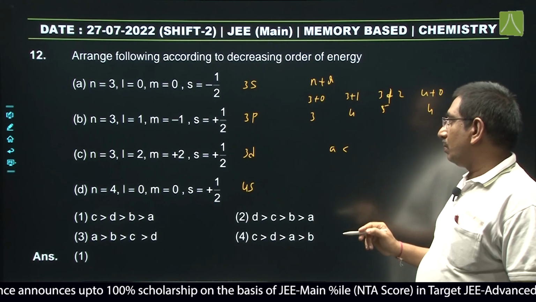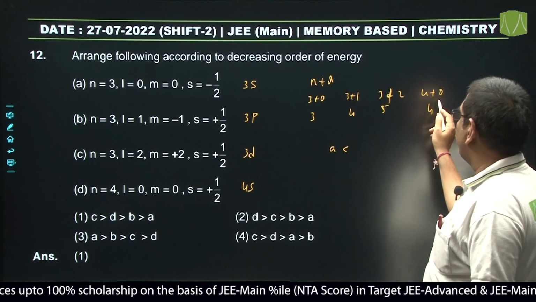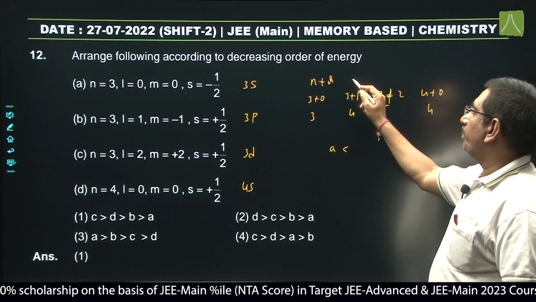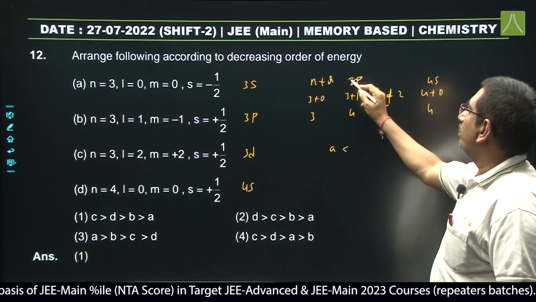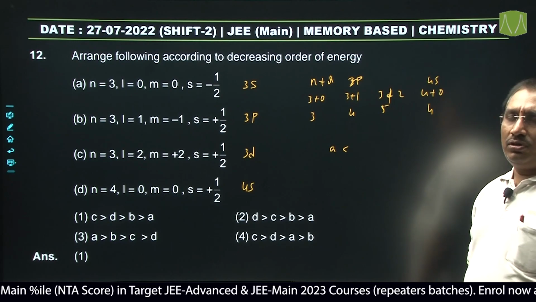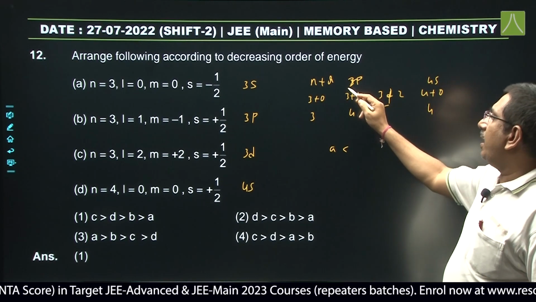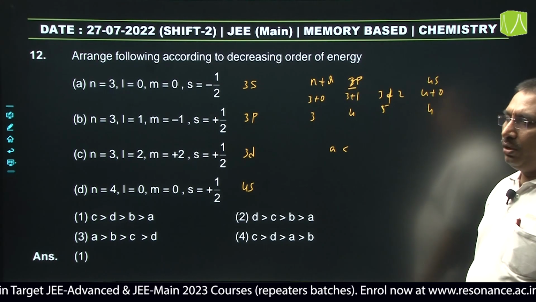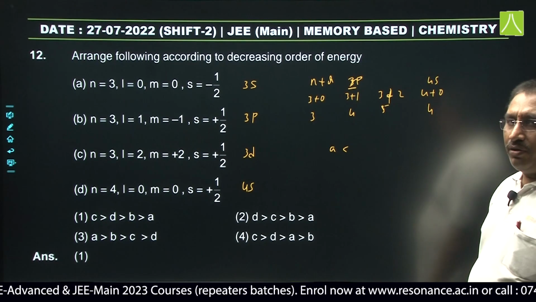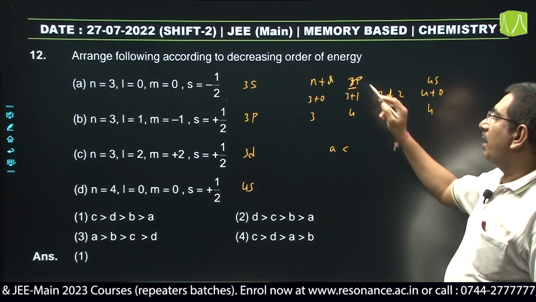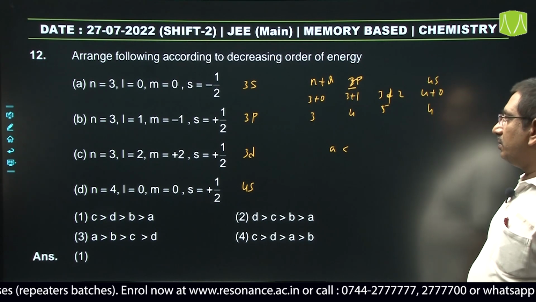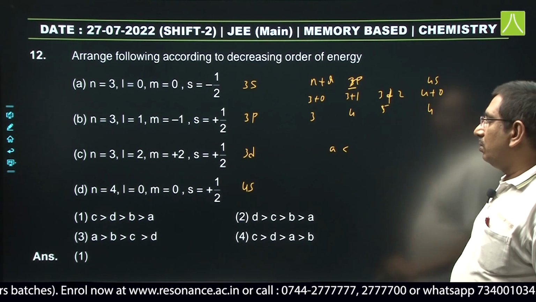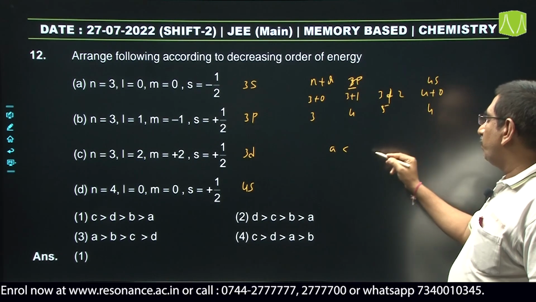नेक्स्ट इन दोनों में दैट इज 3p एंड 4s में किसका एनर्जी कम है, एज पर अबॉव प्रिंसिपल जिसका n वैल्यू कम है उसका एनर्जी भी लो होगा. इफ n plus L value is same, then the orbital with lower n value is having lower energy. So 3p orbital has lower energy than 4s.